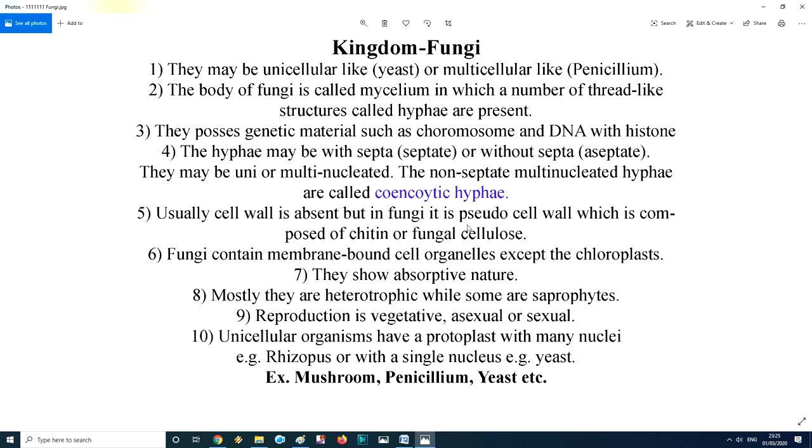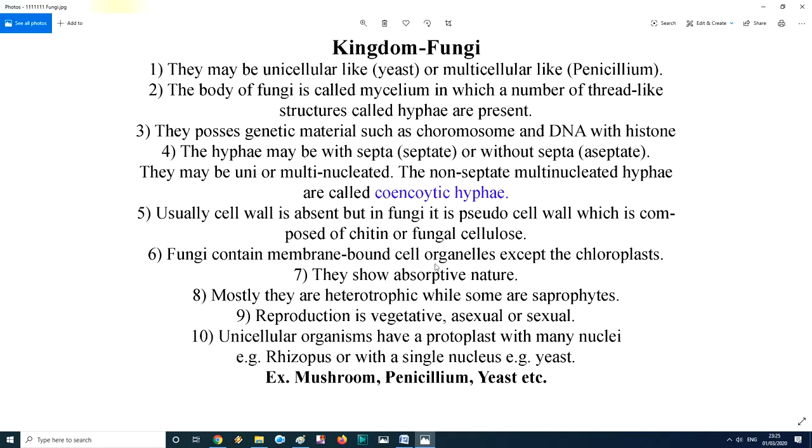And how is the cell wall of a plant made? It is made of cellulose, and in fungi it is made of chitin. That's why chitin is called fungal cellulose.